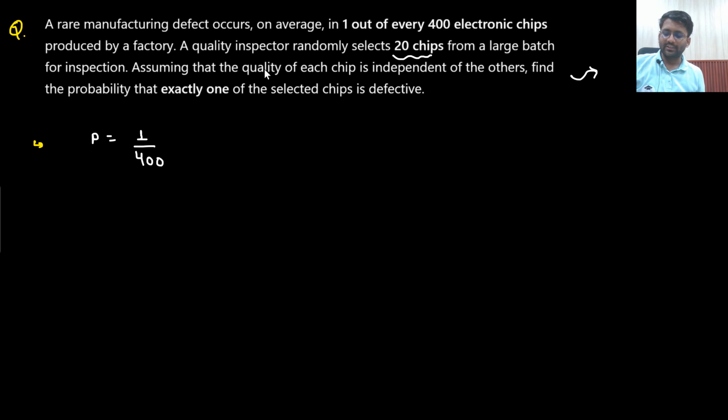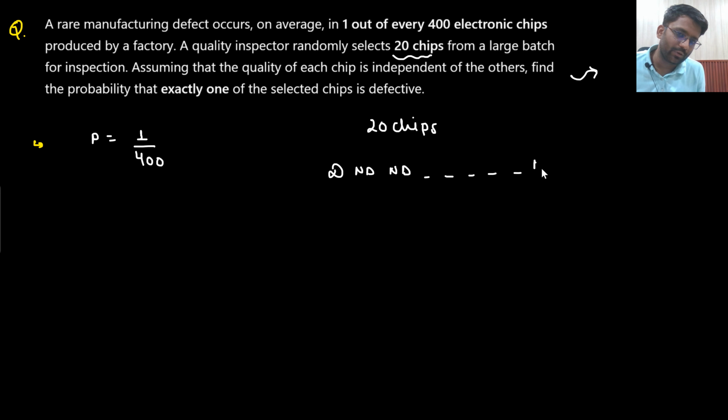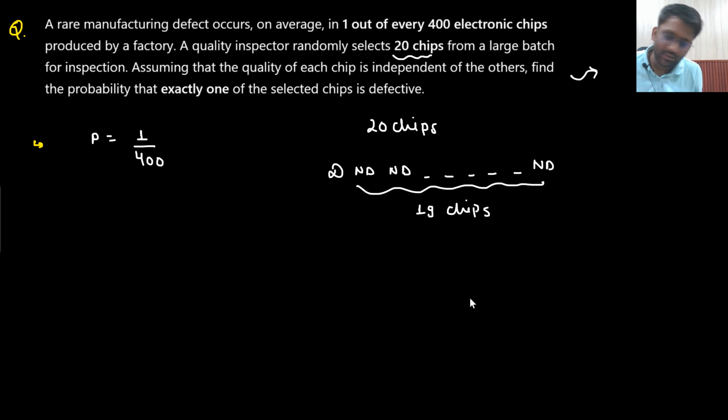Now a quality inspector randomly selects 20 chips from a large batch for inspection. Assuming that the quality of each chip is independent of others, find the probability that exactly one of the selected chips is defective. That means you are selecting 20 chips, and out of those 20 chips you need only one to be defective. The rest should all be non-defective. That means 19 chips should be non-defective and one chip should be defective.